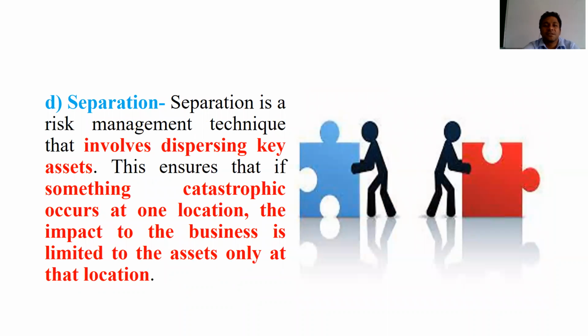Next, the fourth one, separation. Separation is another type of management technique. So here it involves dispersing key assets. If something negative happens in one location, the impact to the business is limited to that particular location. The assets in the other locations may be saved. So simply we disperse assets and things. Instead of keeping everything in a single place, we keep them in multiple places. So separation is another method to avoid or control the risk.